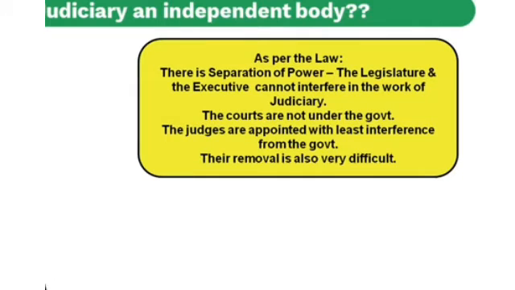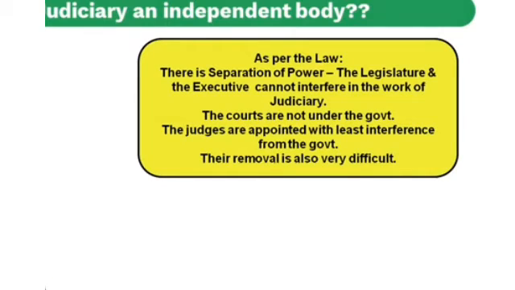The main two features of our judiciary system are: one, a unified or integrated judiciary, and second, the independence of the judiciary. Listen carefully. Unified judiciary, first one. We have a unified or integrated judiciary.